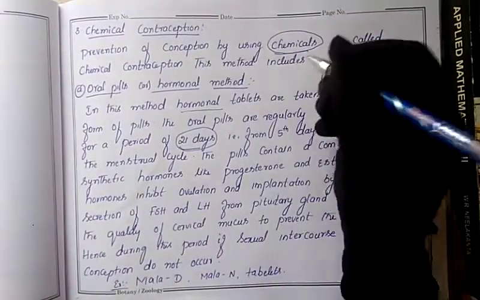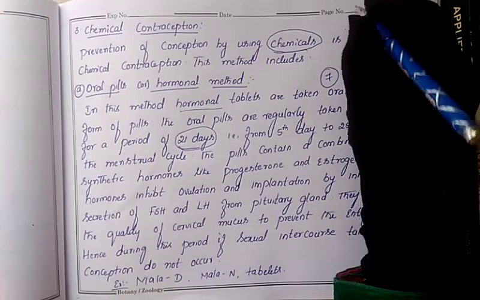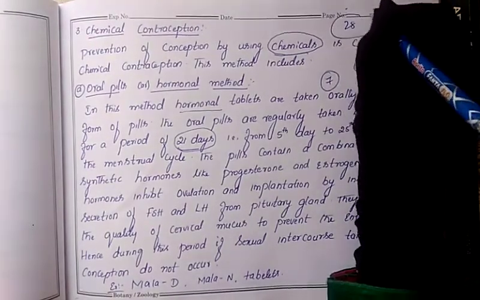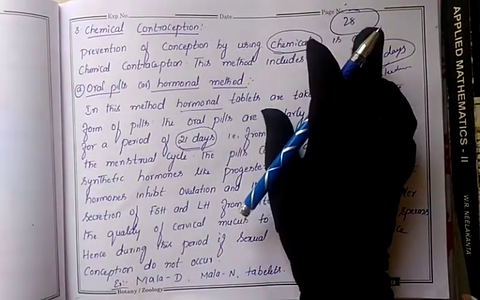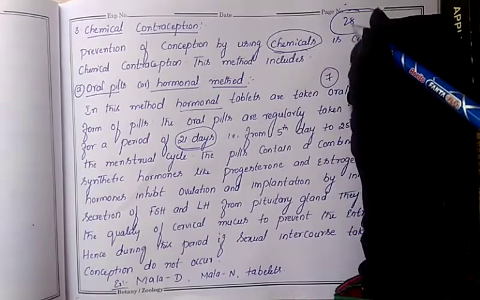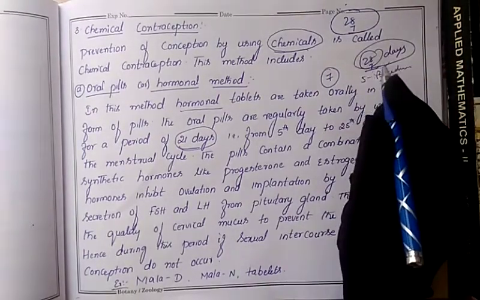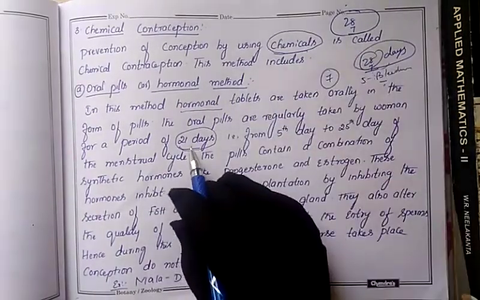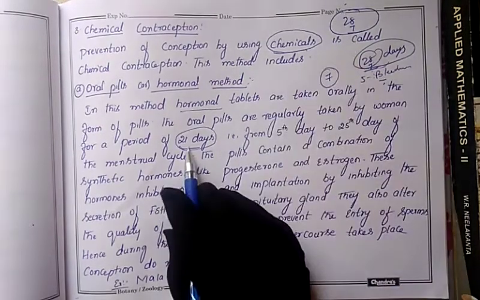So understand: a menstrual cycle takes 28 days. Keep this in mind, one menstrual cycle takes 28 days. From the 28 days we remove 7 days: in 5 days the bleeding phase takes place, and we leave another 2 days. The female has to take the tablet. If we remove 7 days, how much do we get? 21 days.